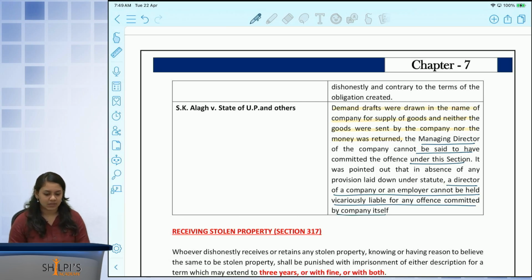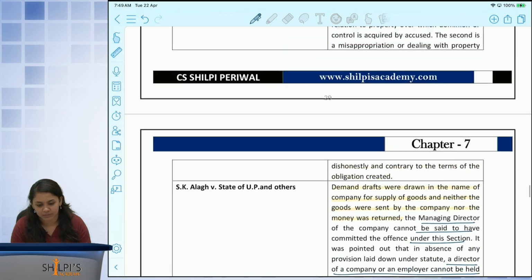So please understand that not every action of the director is in violation of breach of trust. There are some very specific cases wherein the director is entrusted with the property of the company. In such a scenario, it was not considered to be a criminal breach of trust, but rather the directors cannot be held vicariously liable for the company.